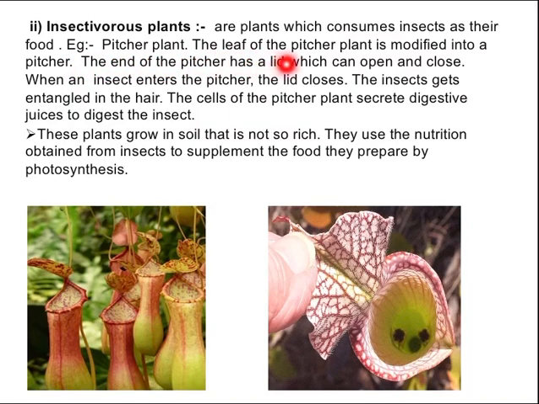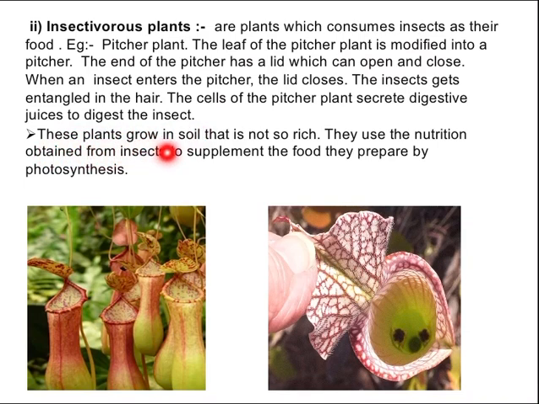The leaf of the pitcher plant is modified into a pitcher. The end of the pitcher has a lid which can open and close. When an insect enters the pitcher, the lid closes and the insect gets entangled in the hair. The cells of the pitcher plant secrete digestive juices to digest the insect.